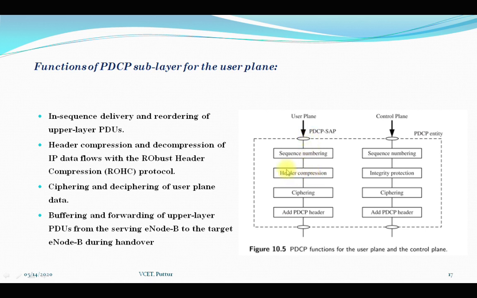Then header compression is done using the ROHC protocol, followed by ciphering and deciphering of the user plane data. After that we do buffering or forwarding of the upper layer PDUs from the serving eNode B to the target eNode B during the handover. Last, using the PDCP header, the time-based discarding of SDUs is done in the uplink. That is the function for the user plane.